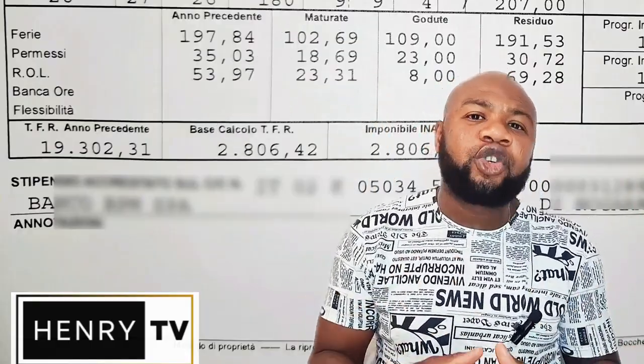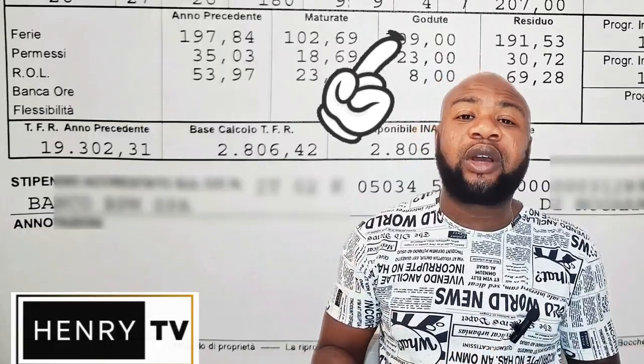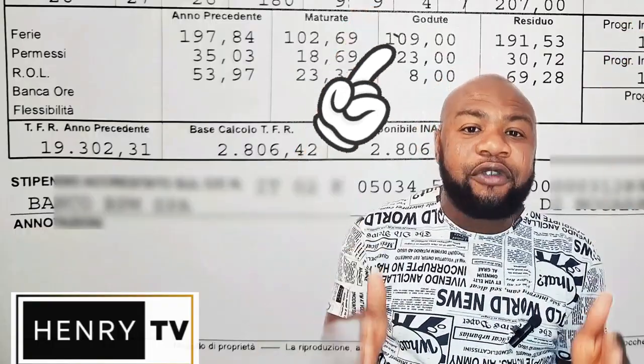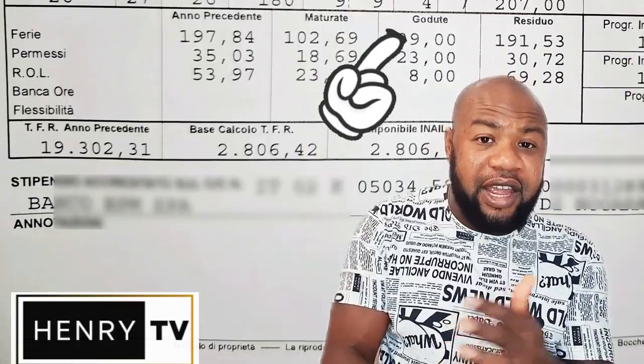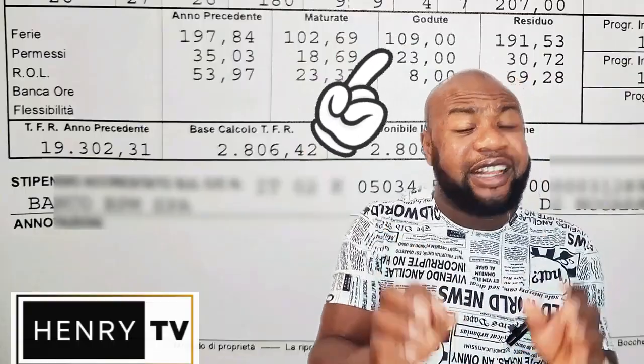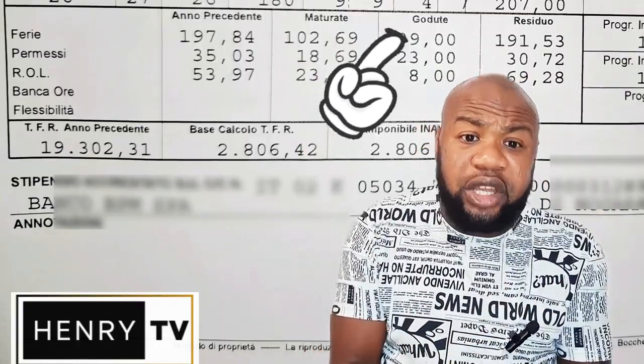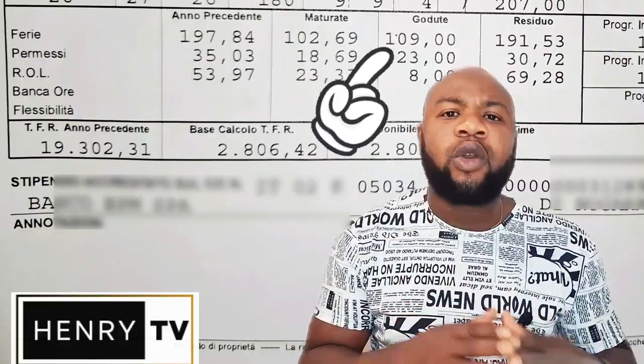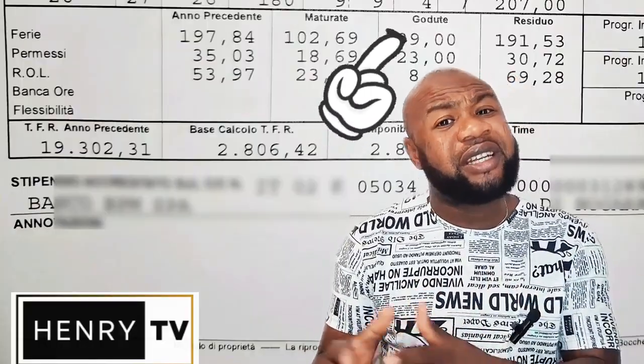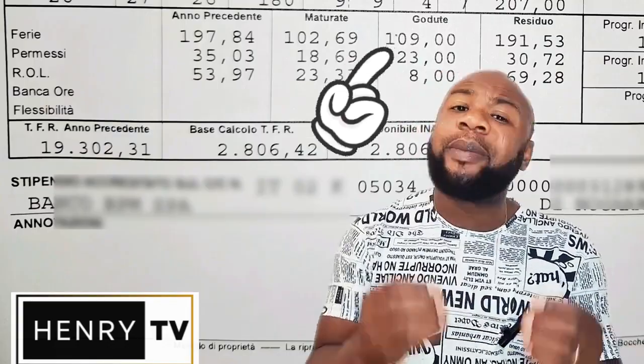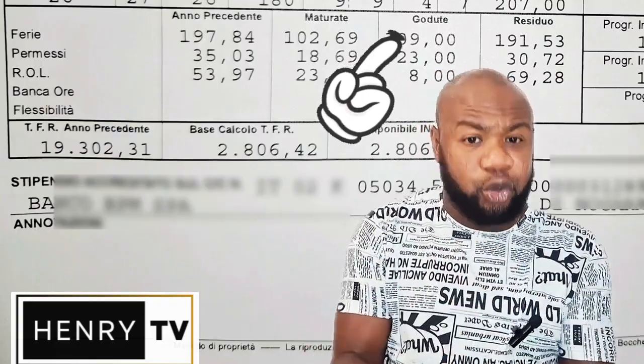Then the next column is called godute, which talks about all the hours that I have used till today in my Ferie, permesso, and ROL. So my Ferie that I have used from January to today is about 109 hours, while my permesso that I have used is about 23 hours. The ROL that I have used is about 8 hours from January till today.